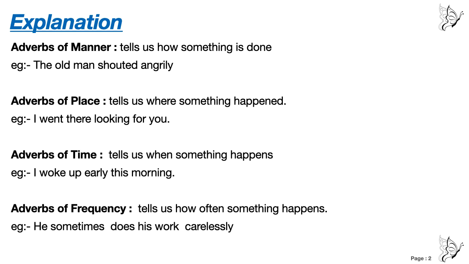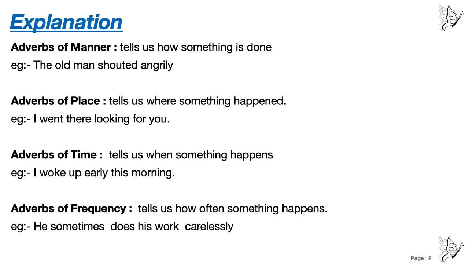So we have mentioned early. You can write I woke up at 7 o'clock in the morning, I woke up at 8 o'clock in the morning, that is also correct. Alright, so I woke up early this morning. The word early tells us when something happens.